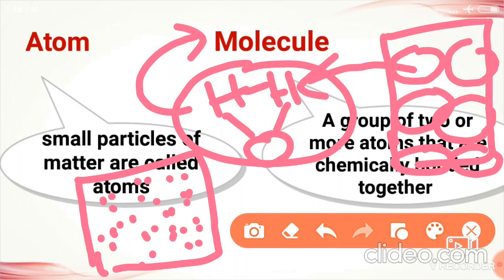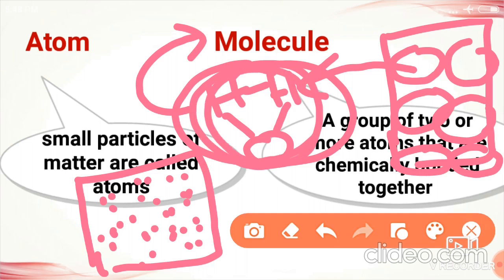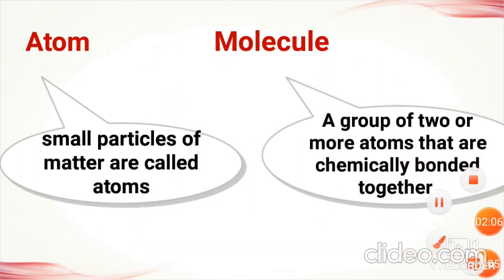See here, how many atoms are there? Totally 3 atoms are there, right? They are bonded together chemically, right? So this group of atoms, what do we call it? Molecule. Got it? Any doubt in this? Okay. Shall we go next?